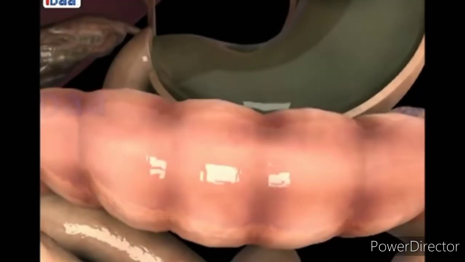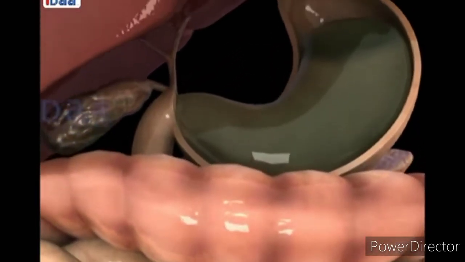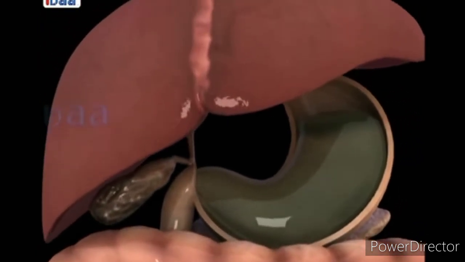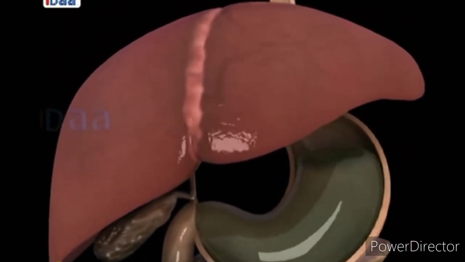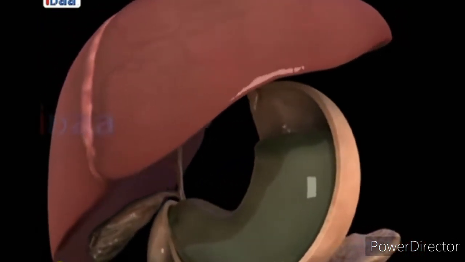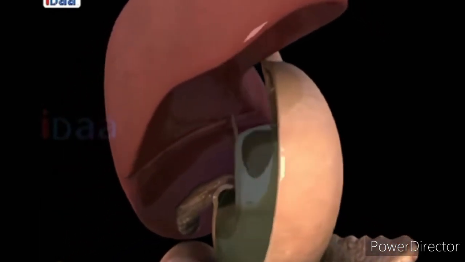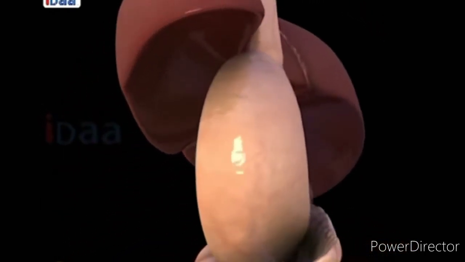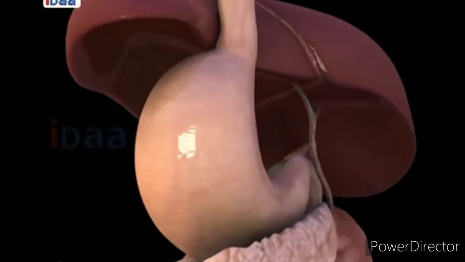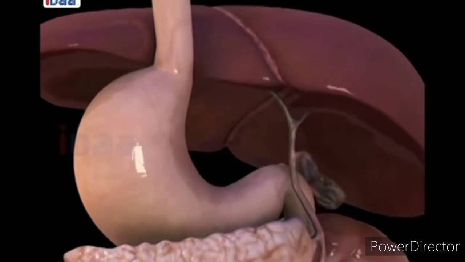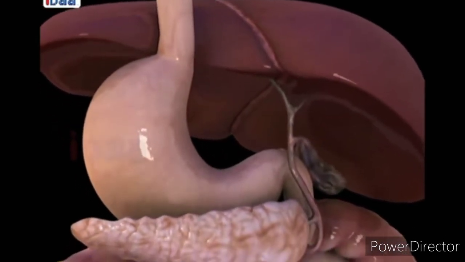Liver. Liver is the largest gland in the human body and is situated in the upper side of the abdomen. It is reddish brown in color. Liver secretes bile into the small intestine which breaks down fats. Bile is stored in the gallbladder until it is needed.